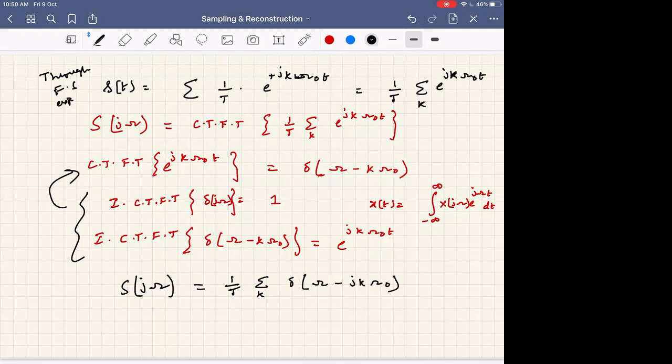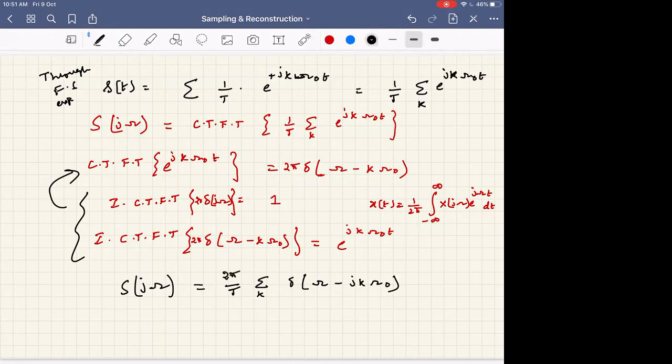So is this correct? Anything is missing? The 2 pi coefficient. Under signal, sir, convolution should be there.